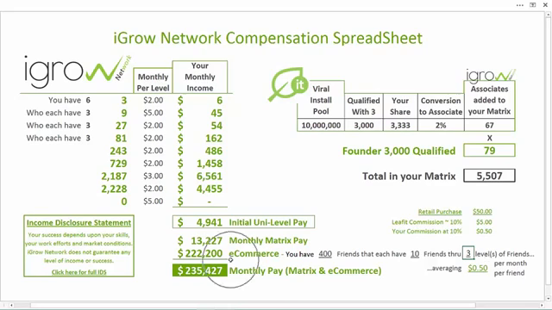I've been hanging out with the CEO of this company for almost 2 years, and I can tell you he's talked for a long time about the biggest income stream coming out of this business model being e-commerce commissions. And I believe him. And that's just a sample of what it could be. Remember, this goes 9 generations deep. We only went 3. 10 million, you're not even on the radar yet when it comes to social networking.